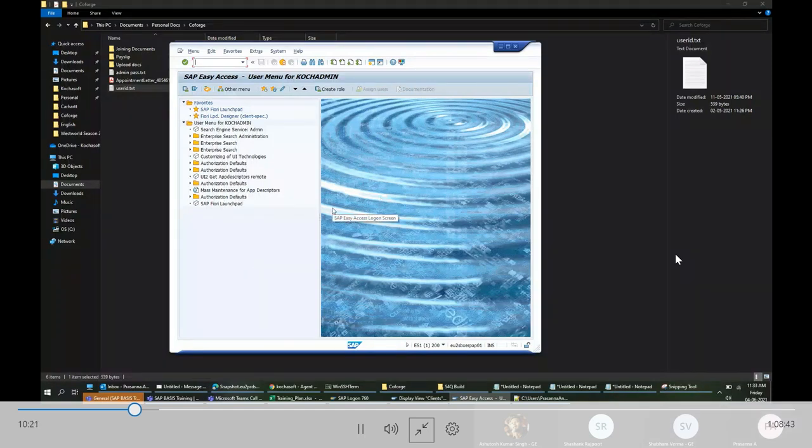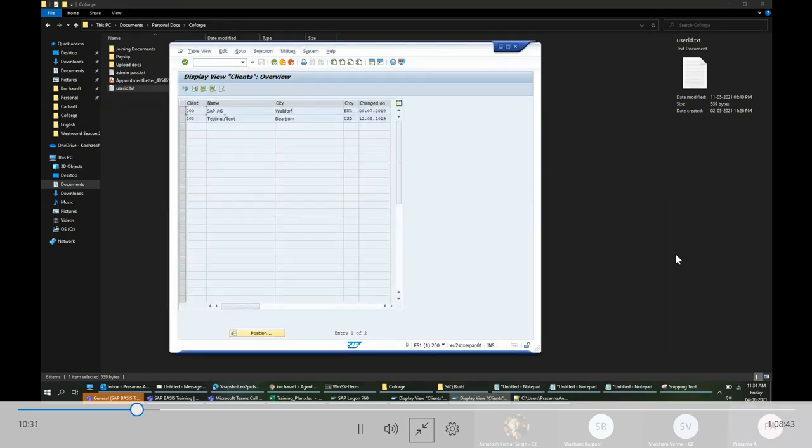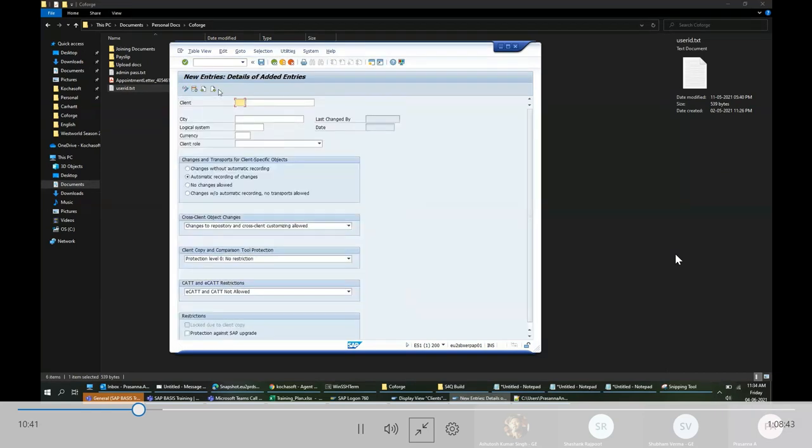So this is a sandbox system. If I go there, there is only one client. Now, if I want to create a new client, I go to change mode and add a new entity. I'll use 300, and just say it's a training client.